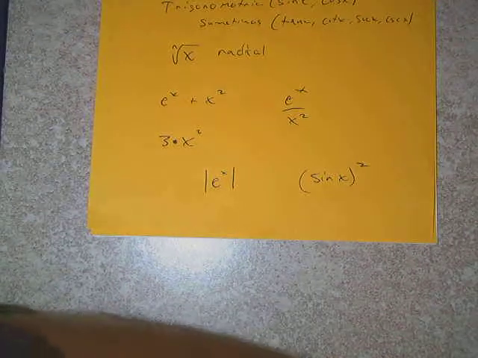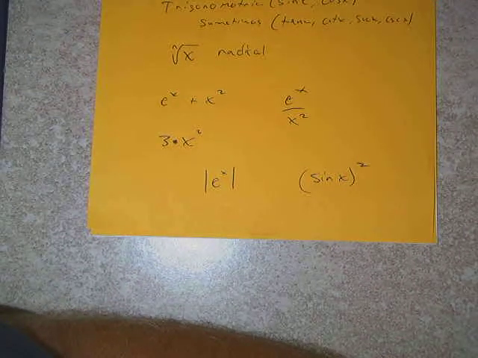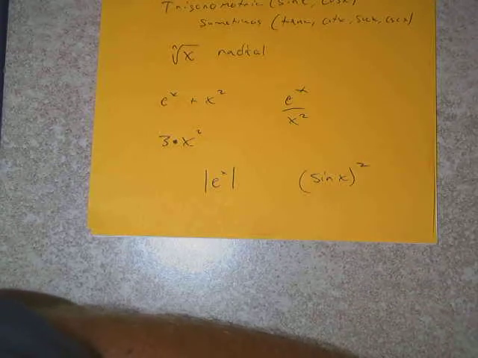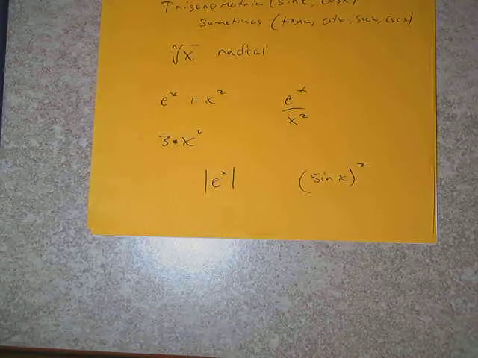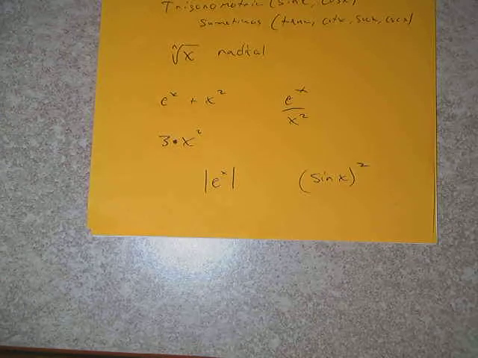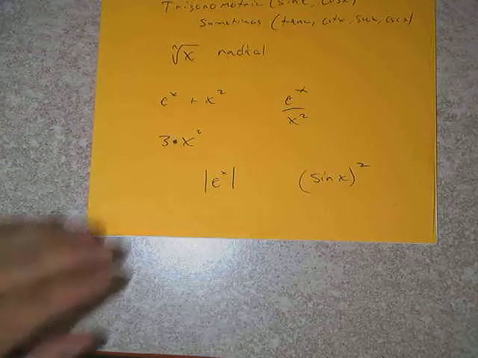Another example of that would be if we took, let's say, sine of x and we squared it. Sine of x we know is continuous. x squared we know is continuous. So therefore, what can be said about sine of x all squared? It's also continuous. And what theorem tells us that? Theorem 7. Okay. All right.